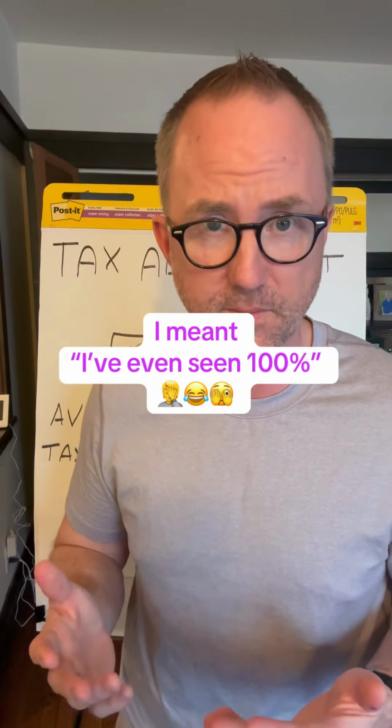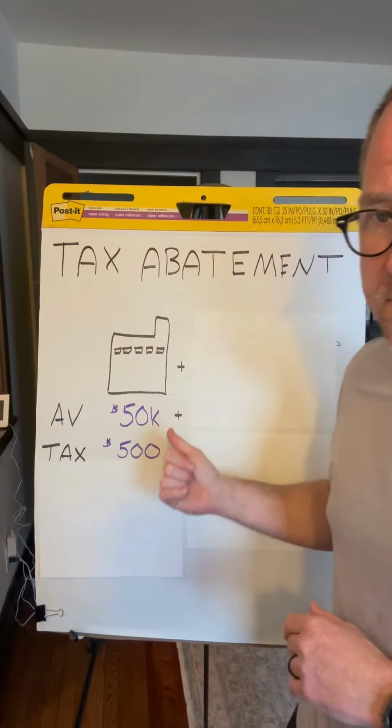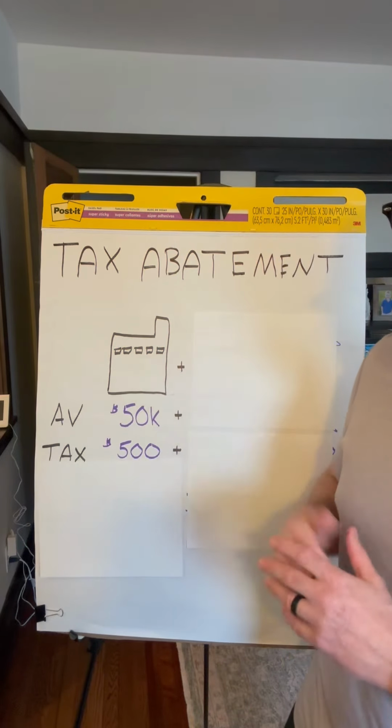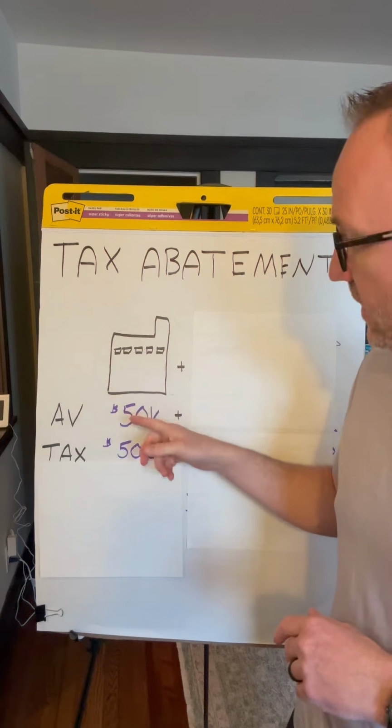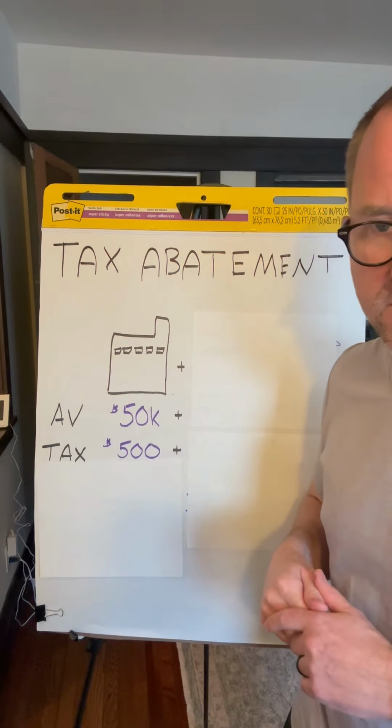Those taxes will be abated. Now the local government will work with the business to determine exactly how much they don't have to pay. I've seen 25%, 50%, I've even seen 50%. Here's an example that we're going to walk through. Say we have a property with an assessed value of $50,000 and they are paying $500 in taxes.